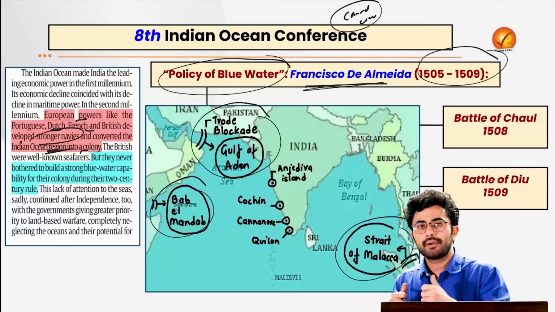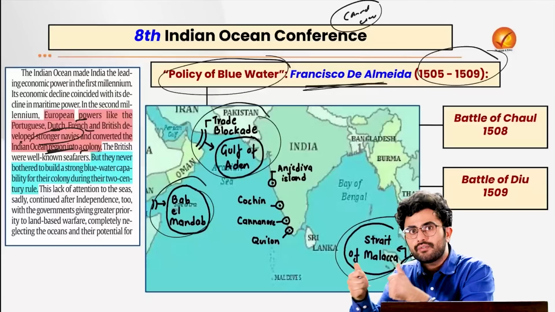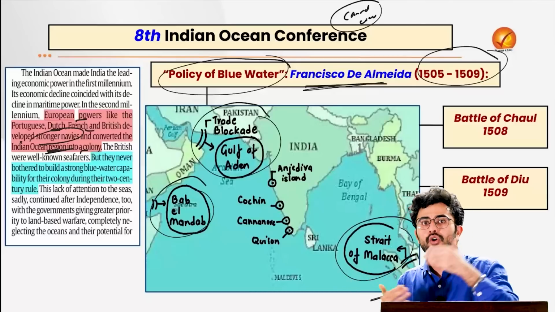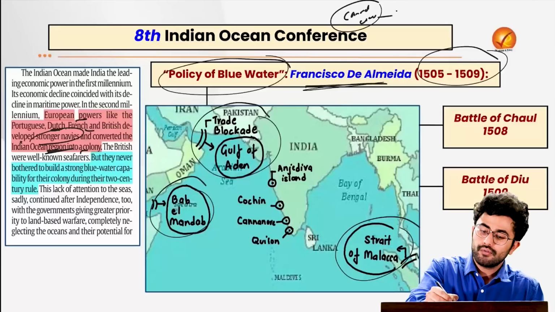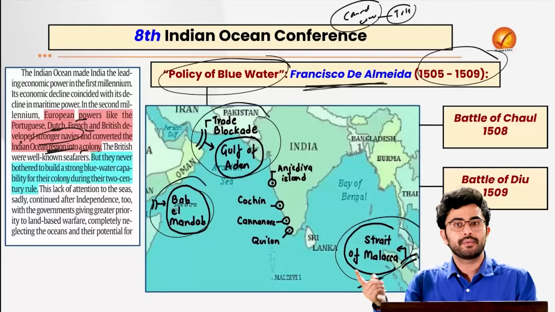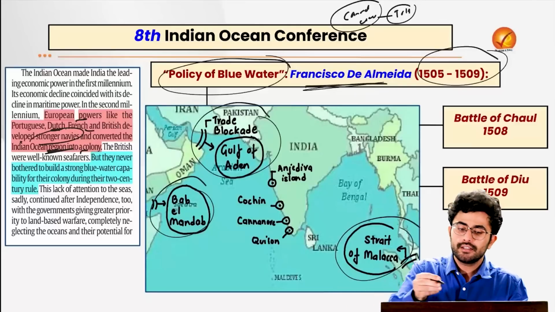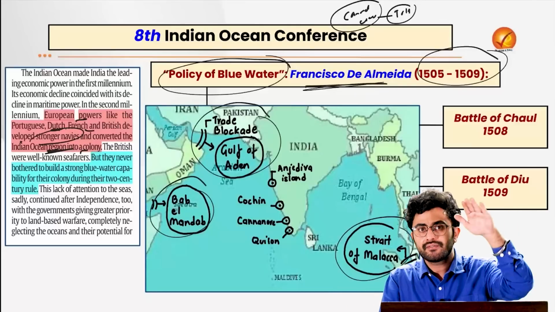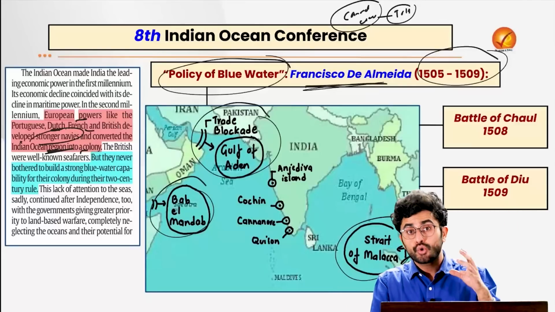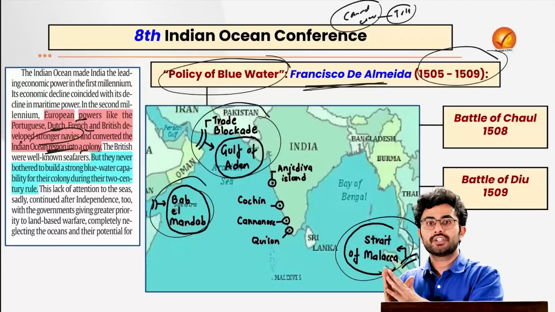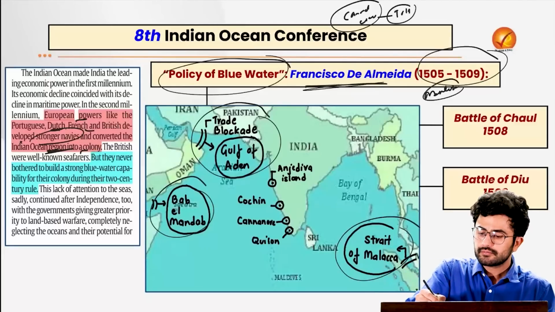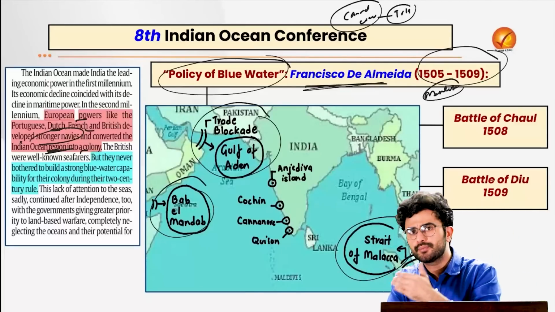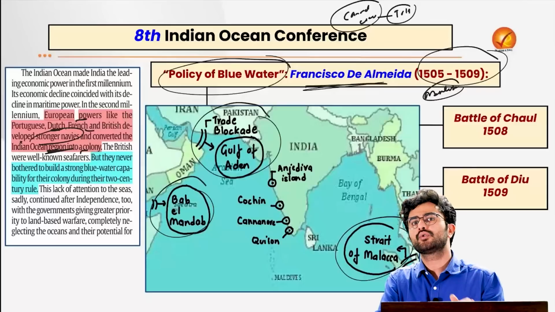So let's say, for example, I am an Indian ship traveling in this region, importing or exporting my goods. These Portuguese ships used to charge a toll or duty from me, and if I did not pay, the caravels and carracks would attack me and sink my ship. So the Arabian merchants went to the Mamluk Sultan of Egypt and requested him: look at these Portuguese, they are not letting us trade in the Indian Ocean region.